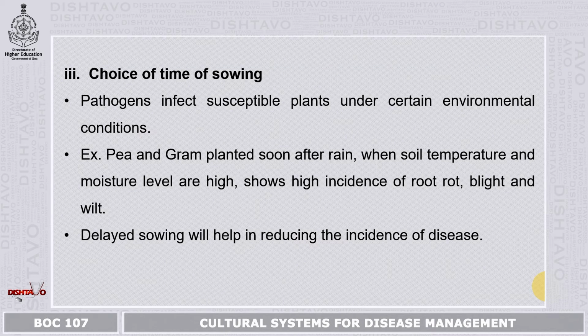The third strategy is choice of time of sowing. Pathogens infect the susceptible plant under certain environmental conditions. In the same way that the plant requires certain environmental conditions, the pathogen also requires some environmental conditions. If we take the example of pea and gram, if they are planted soon after the rain, when the soil temperature and moisture level are high, they show high incidence of root rot, blight and wilt. But if the sowing time is delayed, it will help in reducing the incidence.